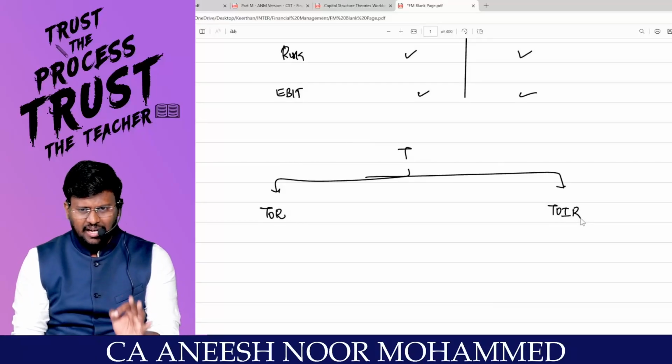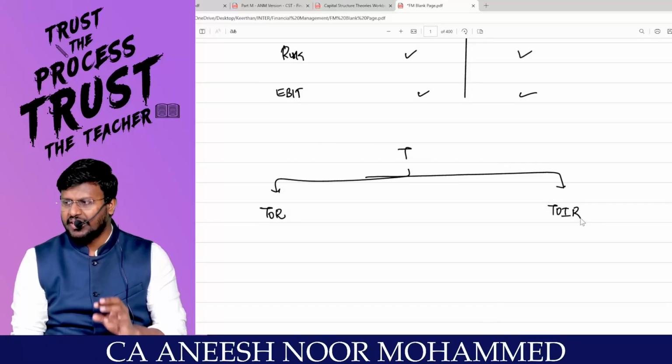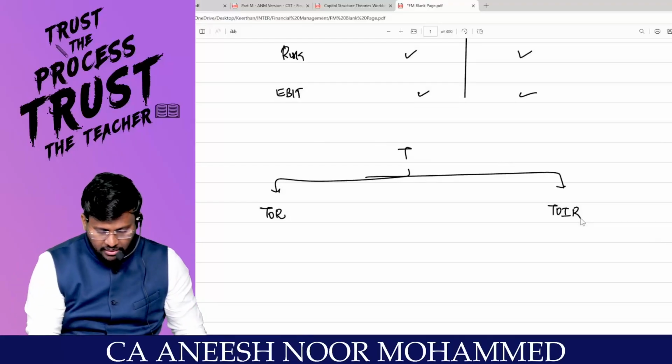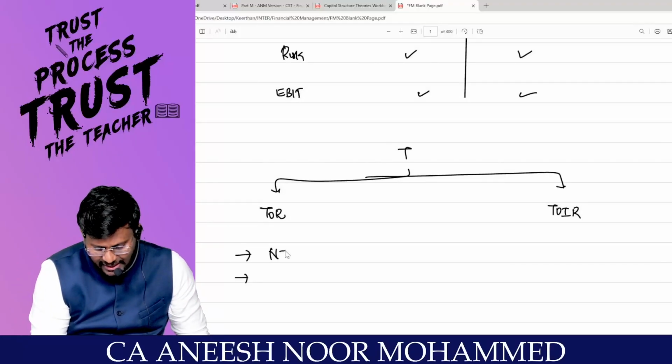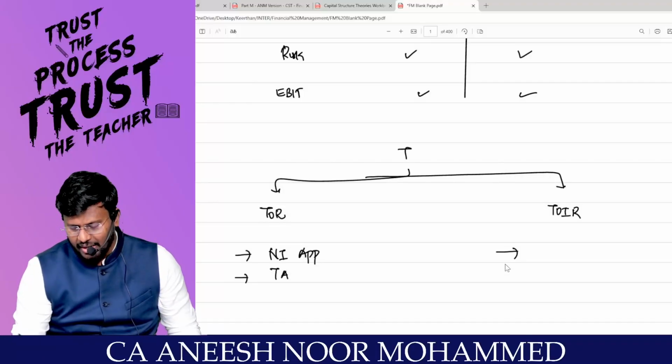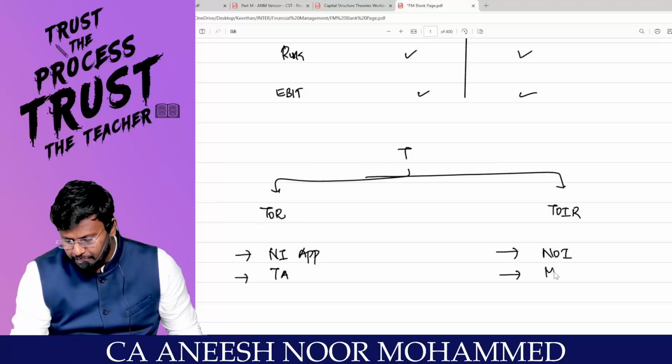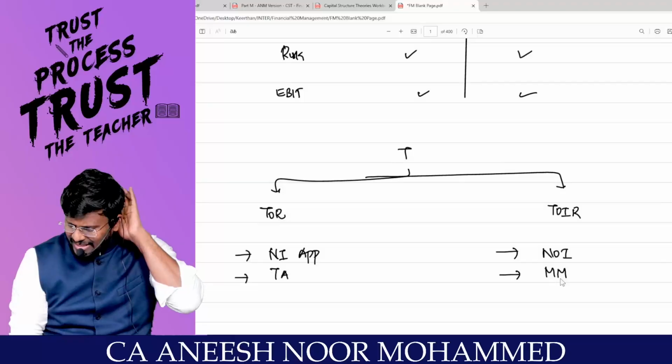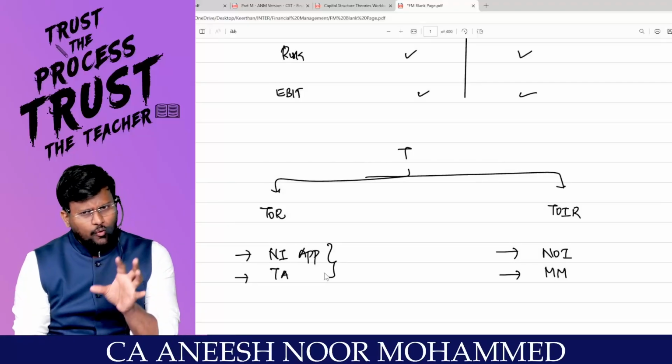The theory of relevance is saying that even if two firms are alike in all aspects except capital structure, the value will change. There are two theories supporting the theory of relevance. Number one is the net income approach, and number two is the traditional approach. The theory of irrelevance includes the net operating income approach and the Modigliani-Miller approach.